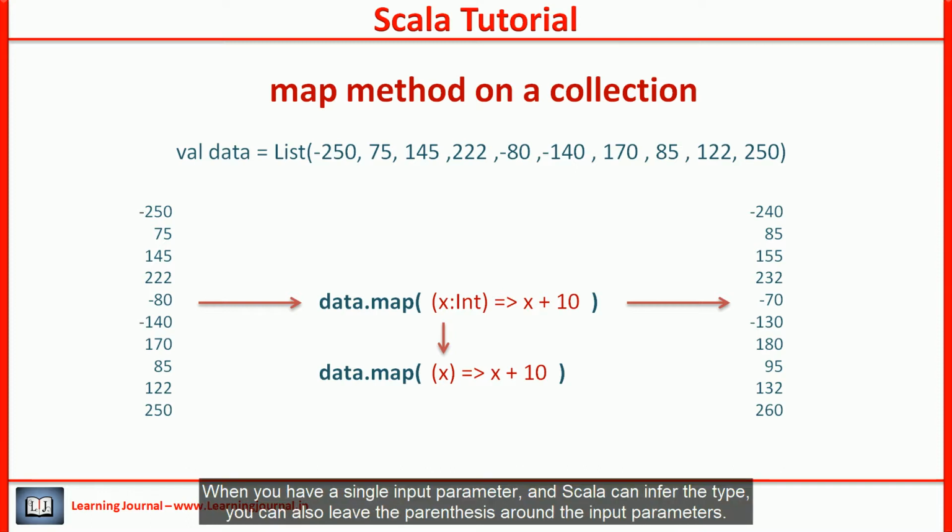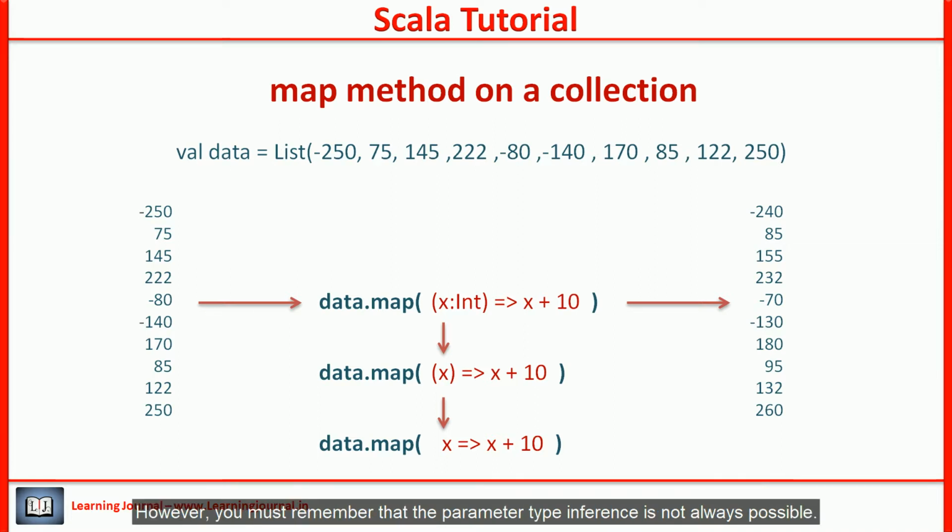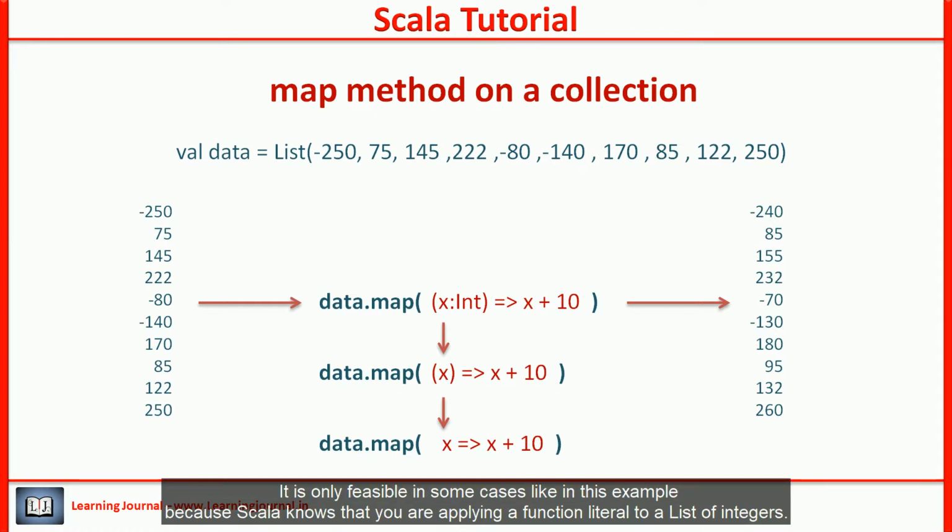When you have a single input parameter and Scala can infer the type, you can also leave out the parentheses around the input parameter. However, you must remember that parameter type inference is not always possible. It is only feasible in some cases like in this example, because Scala knows that you are applying a function literal to a list of integers.